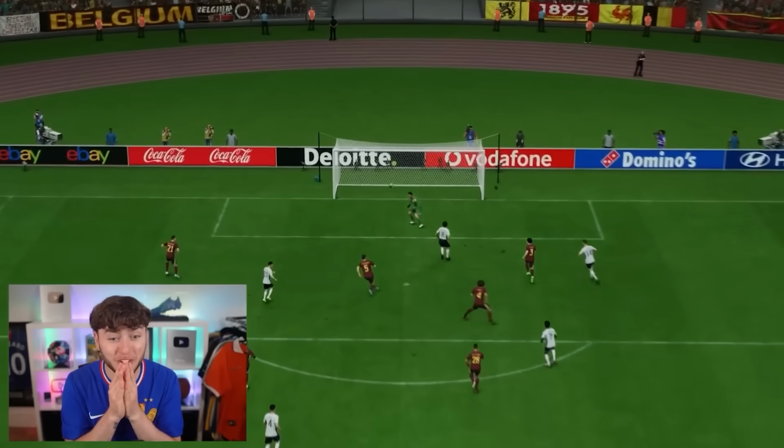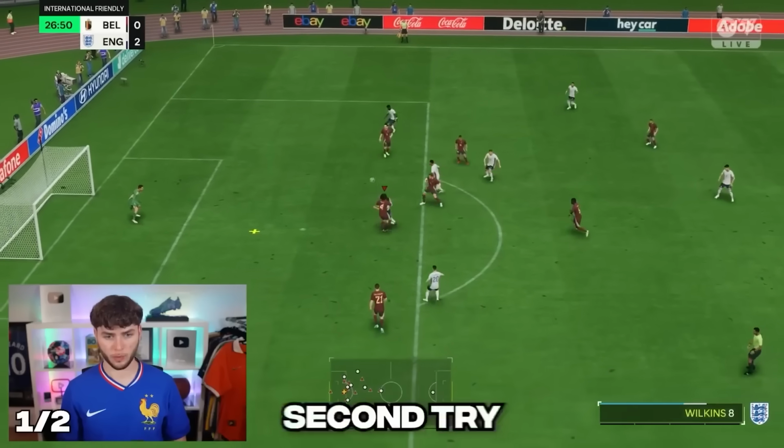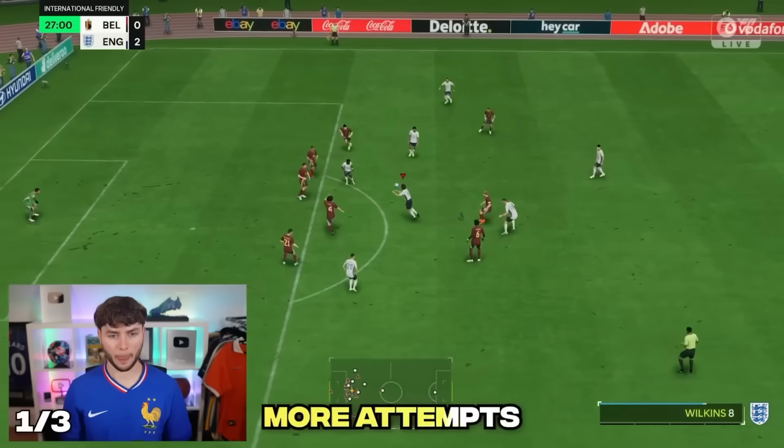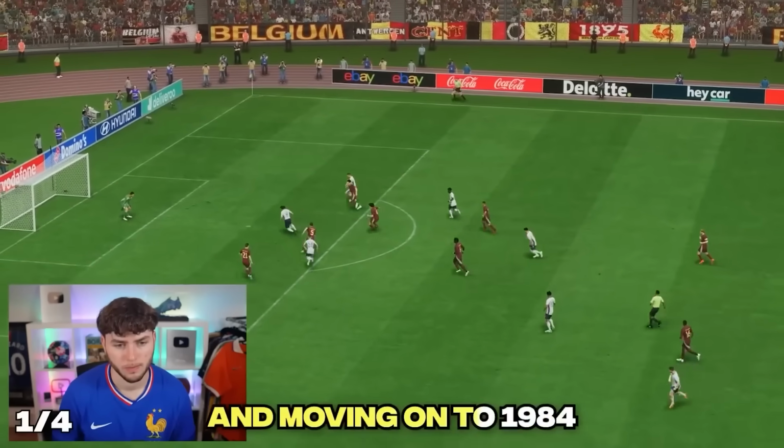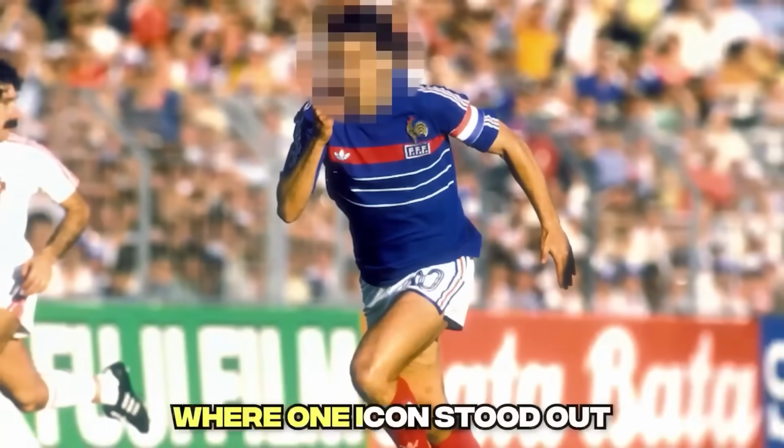Oh, that's a really good scoop. And it's a great chip. Oh my god, I don't know. Although our second try was great, I still had 3 more attempts to make it, but I simply couldn't. So we're taking the second attempt and moving on to 1984, where one icon stood out.